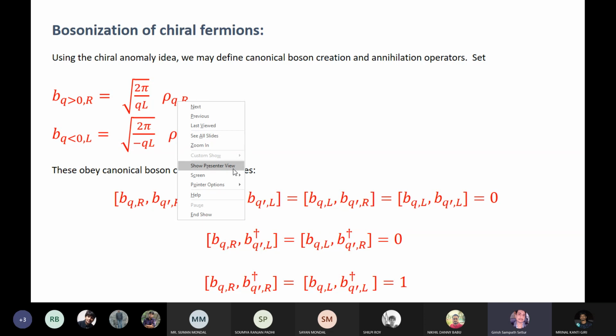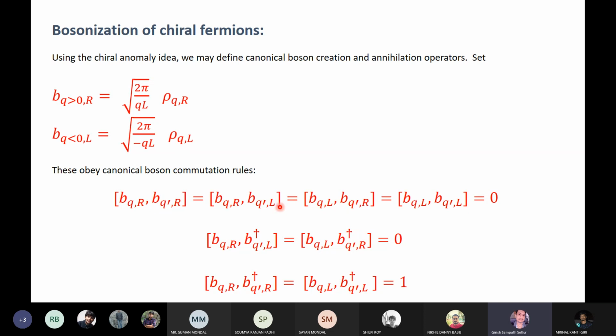Maybe I'll bring my pointer. So this is the density of left movers in momentum space. This is the density of right movers in momentum space. My claim is that this corresponds to an exact boson annihilation operator. I'm going to prove that this correspondence implies that these are boson creation operators, and so the adjoint of this would be creation.